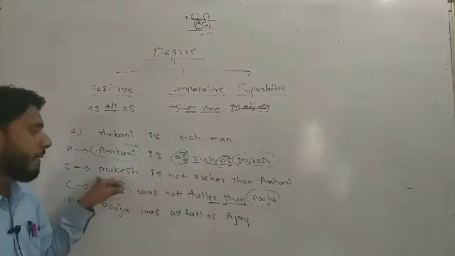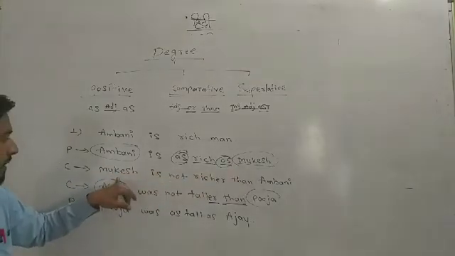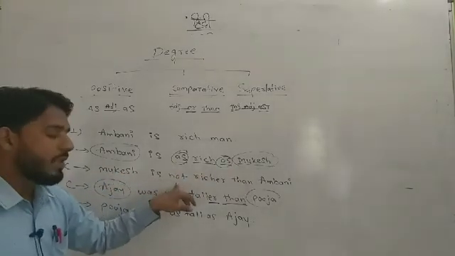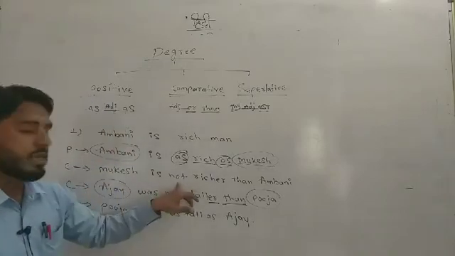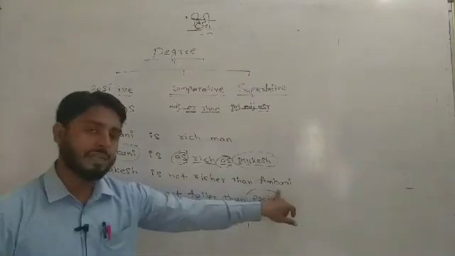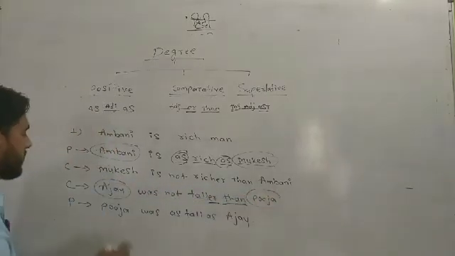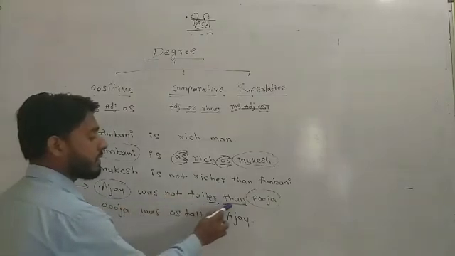So I converted it into comparative like that. Mukesh we use at the beginning. Mukesh is, I use "not" here. Why? Because in the sentence there is no "not", so I use "not" here. Okay, Mukesh is not richer than Ambani. Okay, and the second sentence is a comparative degree. Ajay was not taller than Pooja.